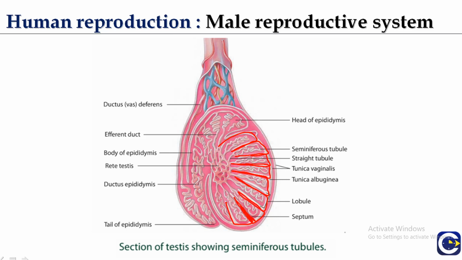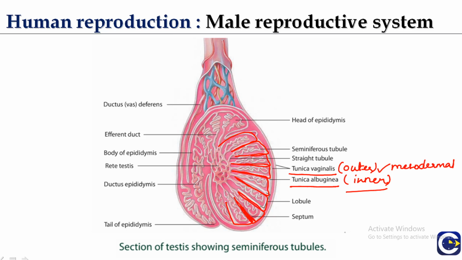Now I have explained about the covering of the testes. So the outer covering is the tunica vaginalis of the testes. The inner covering is the tunica albuginea. This covering provides protection to the testes, and this is mesodermal in origin, and it is made up of white fibrous connective tissue.